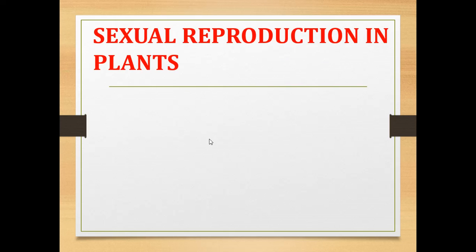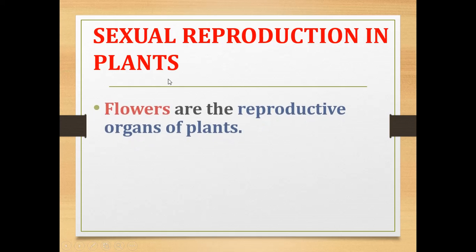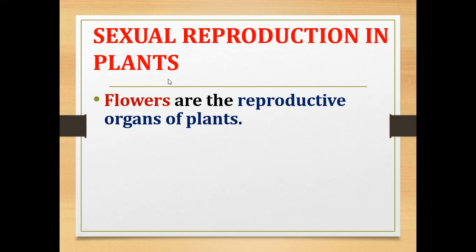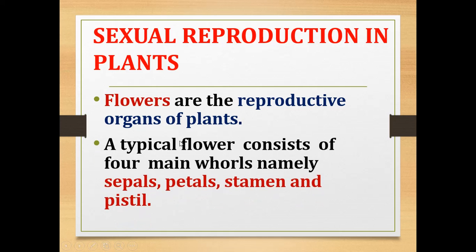Now let us see the sexual reproduction in plants. So we know that flowers are the reproductive organs of plants. Which is the reproductive organ of plants, children? Flowers. A typical flower consists of four main whorls, namely sepals, petals, stamen and pistil.